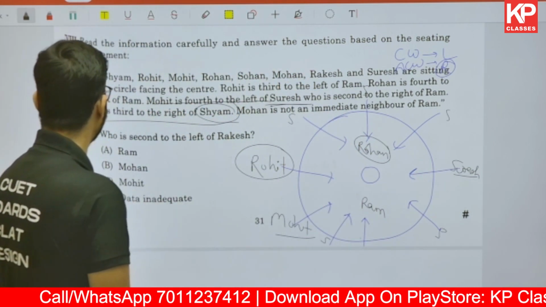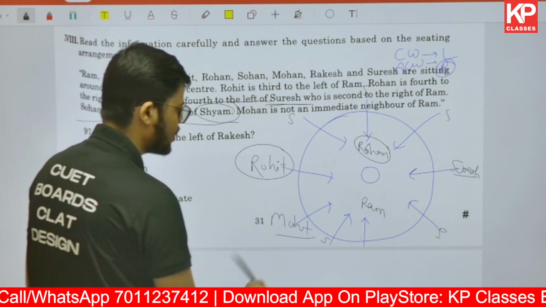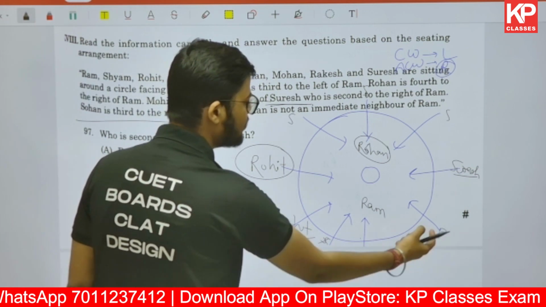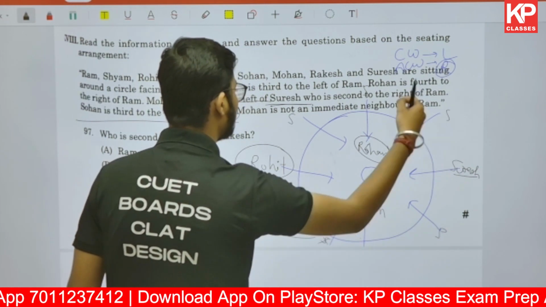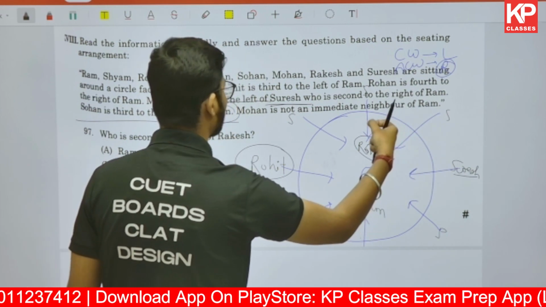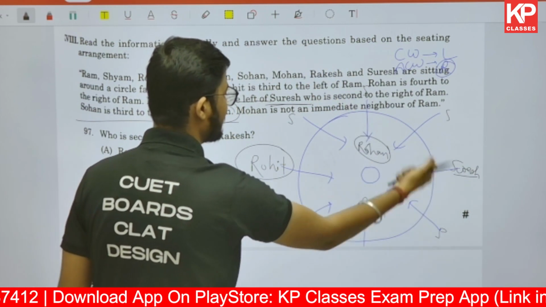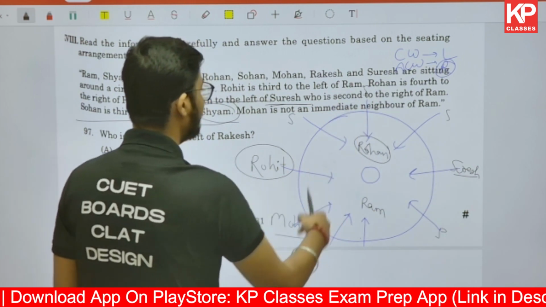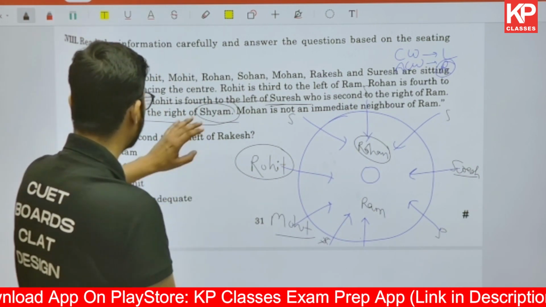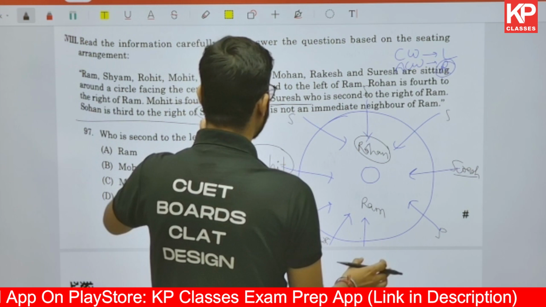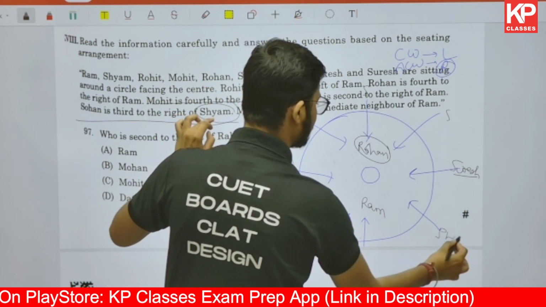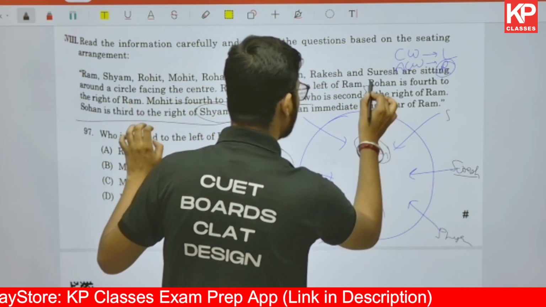Suresh is already there, so Syam cannot be here; we removed that. If we place Syam here, then his third right: first, second, third, again third. This can be the correct possibility. We'll check for the other one also, but for the time being, I'm keeping it like this. Then after that, if Syam is here, Sohan will be here.